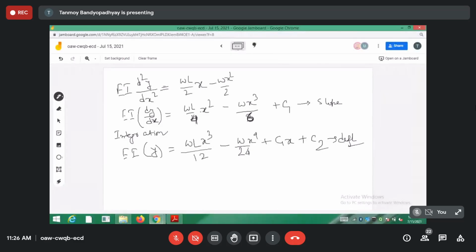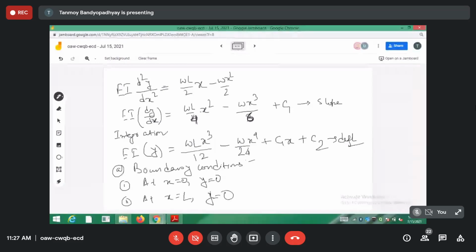Let us now write down the boundary conditions. What are the boundary conditions for the beam? It's a simply supported beam. So at x is equal to 0, you should have y is equal to 0. And the second boundary condition is at x is equal to L, the other end of the beam, where again the deflection will be equal to 0. You can write it here also.